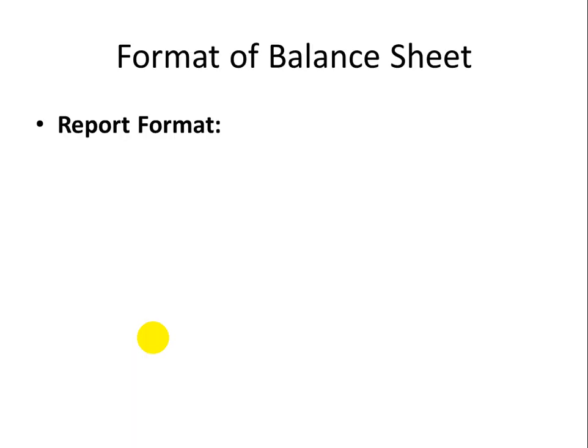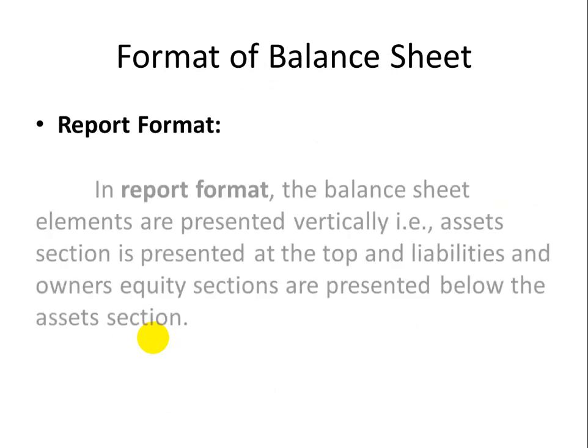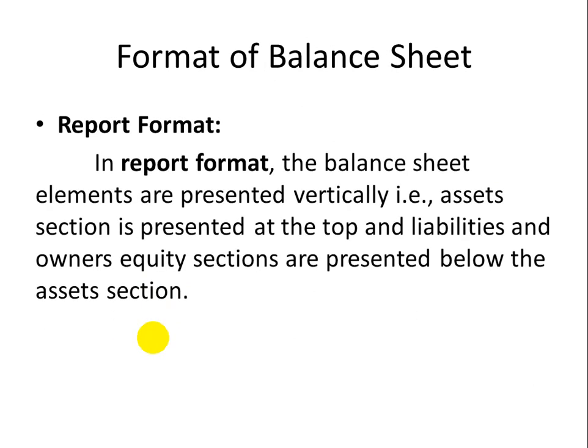Okay, and the next format that is used in business is the report format. In the report format, the balance sheet elements are presented vertically instead of horizontally. That is, the asset section is presented at the top, and liabilities and owner's equity sections are presented below the asset section. So this is actually the representation of financial position.